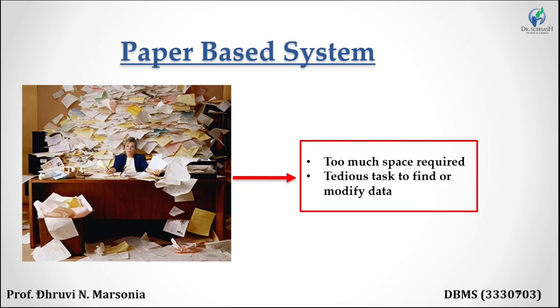After 3 years, you may pass out from the institute. Then I want to modify your data as you have all passed out from the DSTC. Then it is a tedious job for me to find your records in a paper based system, and it is not an easy task to modify such data. Some years ago, the paper based system existed, with so many disadvantages.